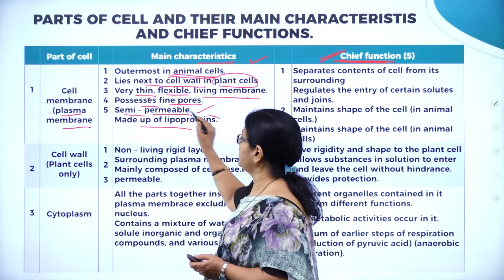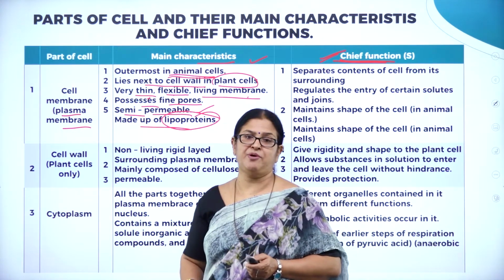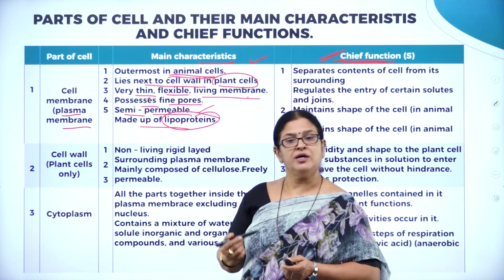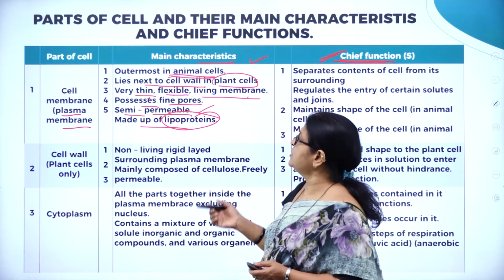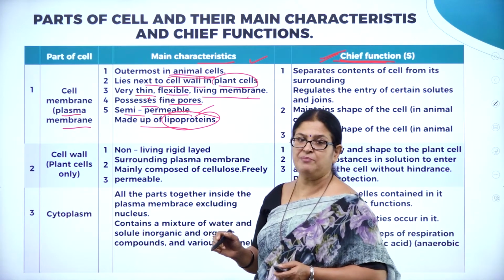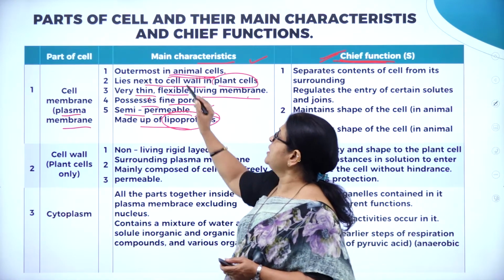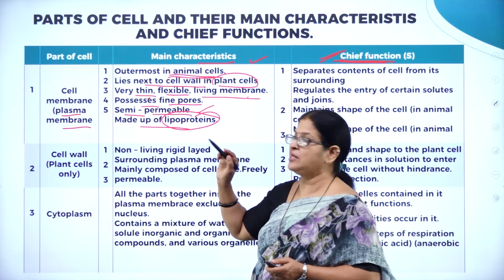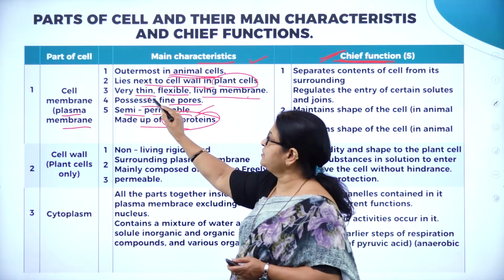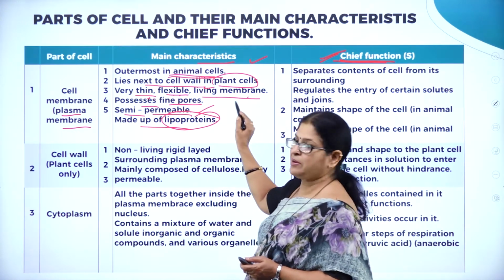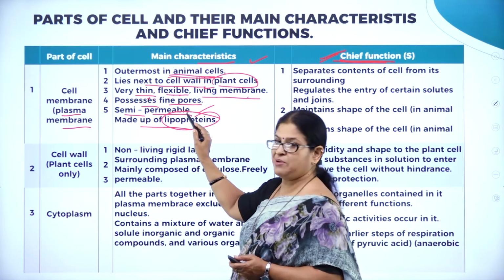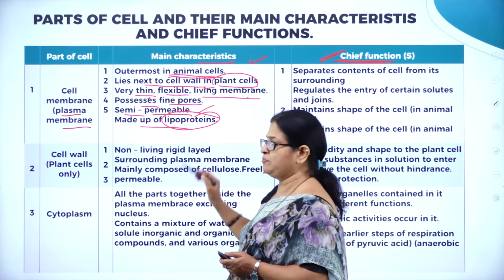Chemically, it is made up of a conjugated lipid called lipoprotein. So I repeat, what are the main characteristic features of the cell membrane, otherwise called the plasma membrane? It is the outermost in the animal cell, and it lies next to the cell wall in the plant cell. It is a very thin, flexible, living membrane, possesses fine pores, is semi-permeable and is made up of lipoprotein.